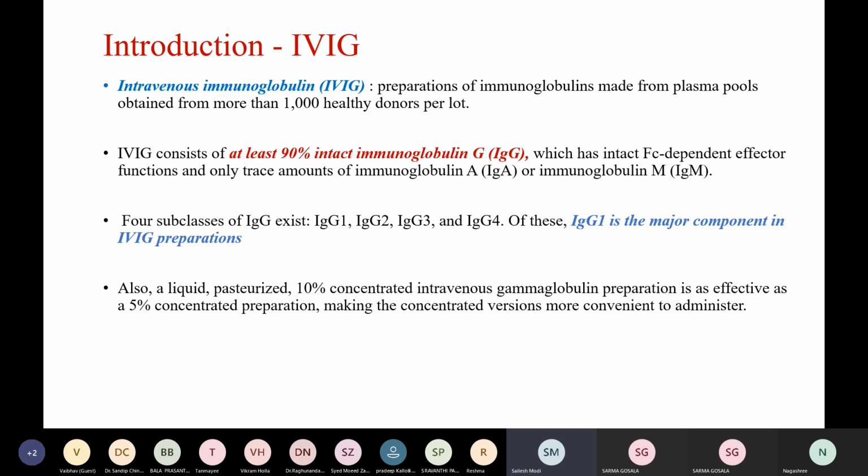Also, a liquid pasteurized 10% concentrated intravenous gamma globulin preparation is available and is as effective as a 5% concentrated preparation, making the concentrated versions more convenient to administer.